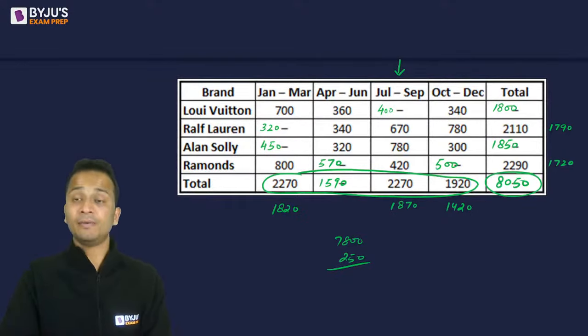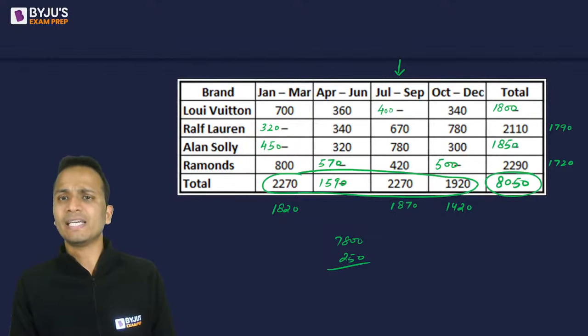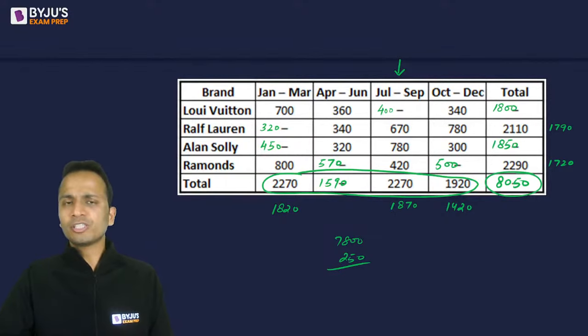Right? Now, the table has already been made. You have spent 3 minutes, 4 minutes, whatever time you have spent. It won't take more than 4 minutes, right? After 4 minutes, you will be able to answer all the 5 questions in less than 15 to 20 seconds each. Okay, so there are 5 questions. 5 questions can be easily taken care of in 5 to 6 minutes. Okay, so let's look at these questions. So this was the table and these were the values. Okay, yes, all the values cross-checked. Now the values are given here.